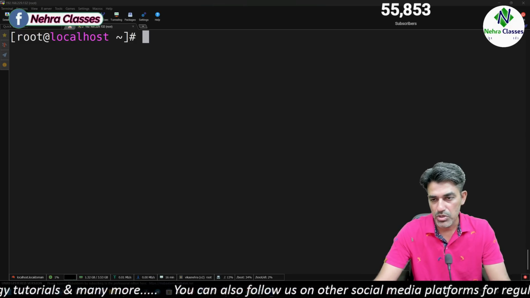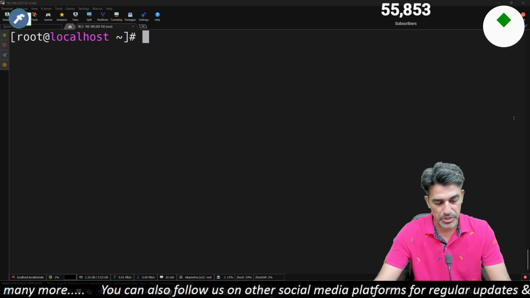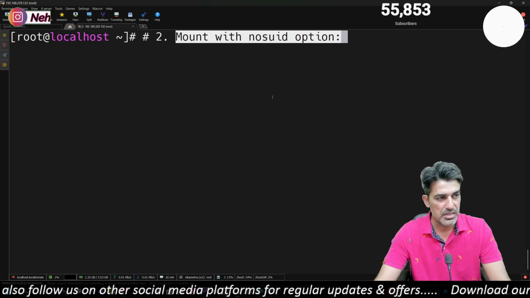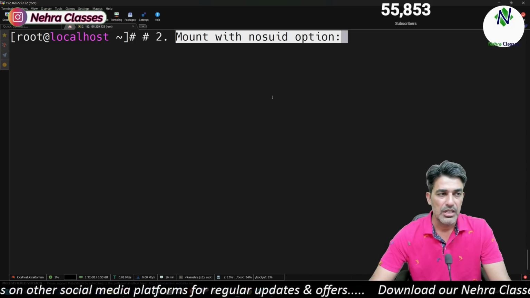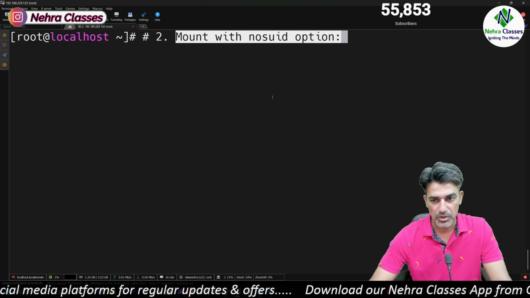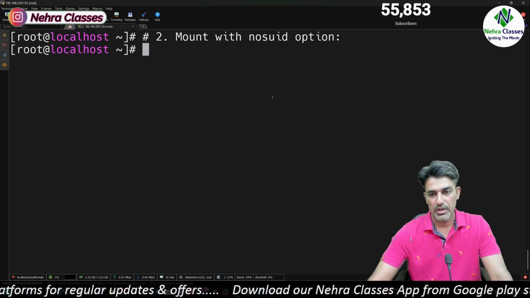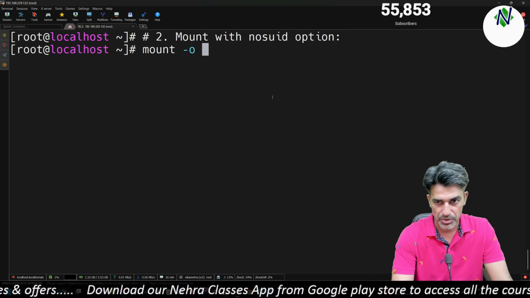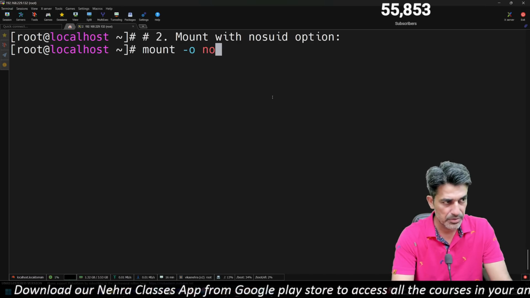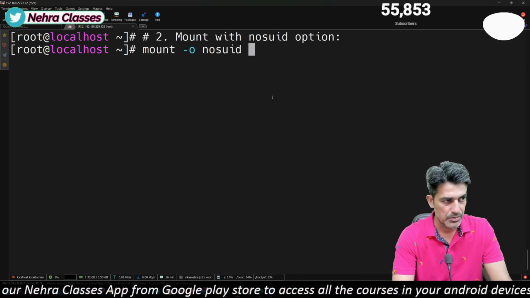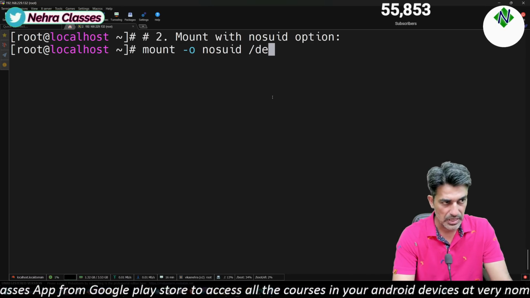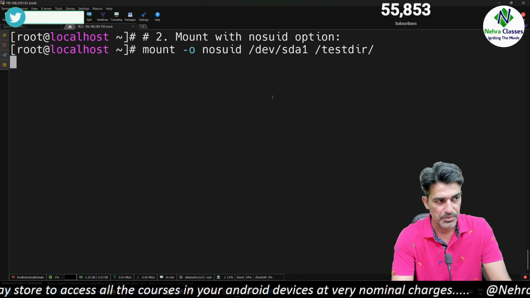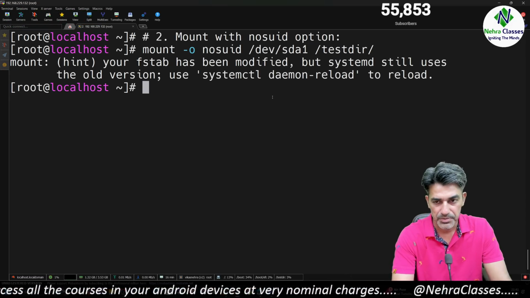Similarly, we can use the nosuid option. nosuid will disable the set user ID bit on the file. So let's mount the file system with the nosuid option. Done.